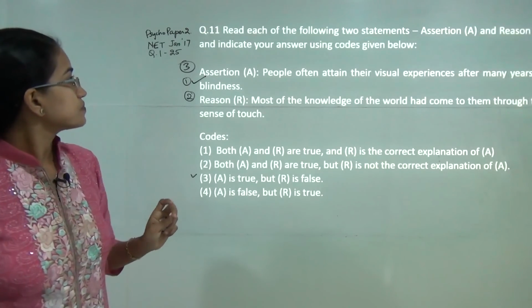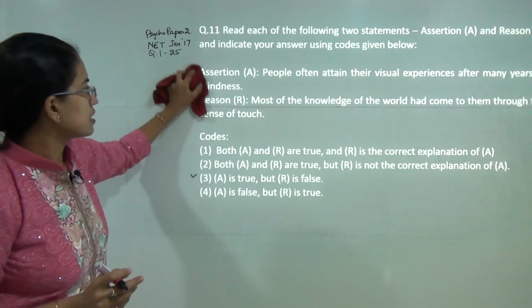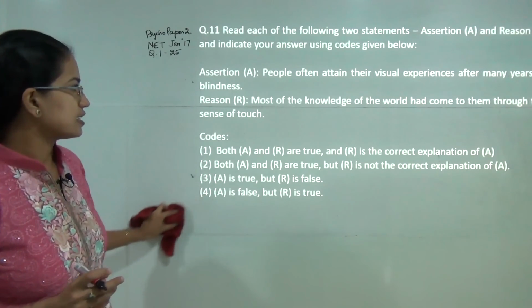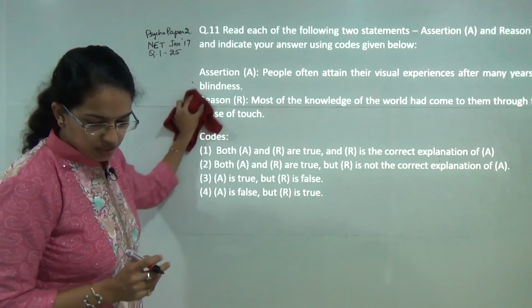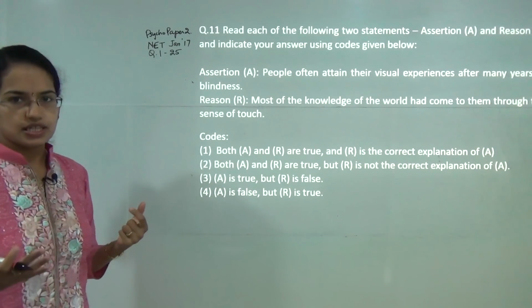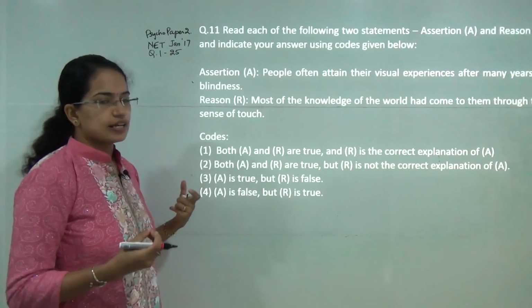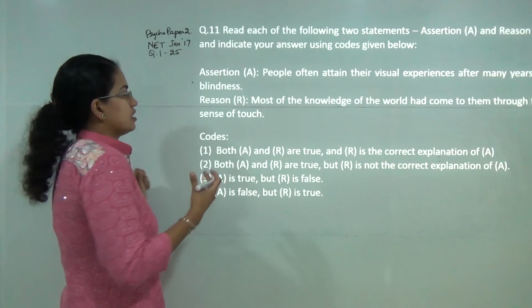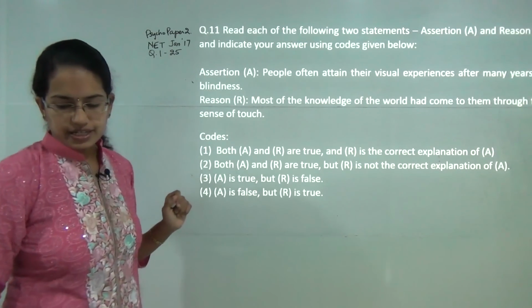Next question. People often attain visual experiences after many years of blindness. That's correct. Most of the knowledge of the world had come to them through the sense of touch. Now, it's mainly through the sense of reasoning that they have the knowledge that they attain, or the experience. So, reason is incorrect and assertion is correct would be the right answer here.